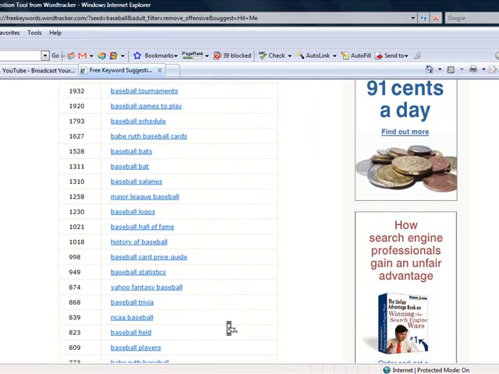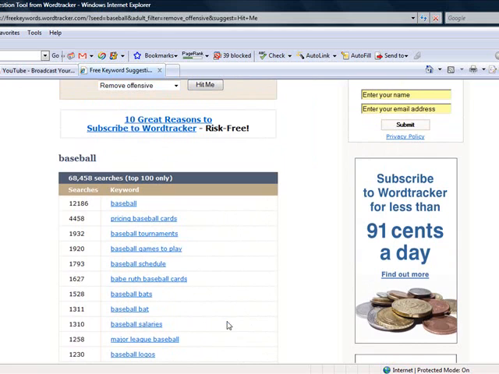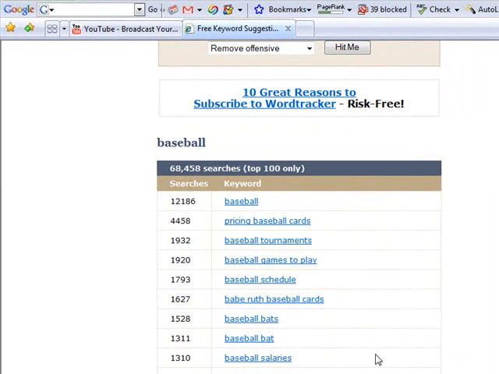If I were to scroll all the way down, it goes down there a ways. But notice up here, it says that there were 68,500 searches. This is going to give me the top 100, but that's 68,000 searches that involve the word baseball.